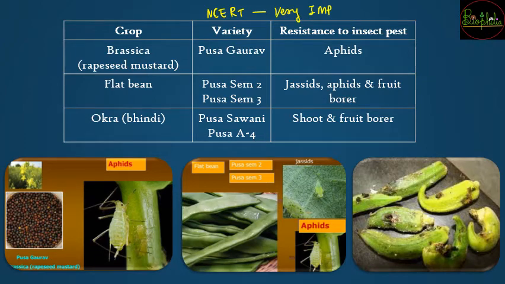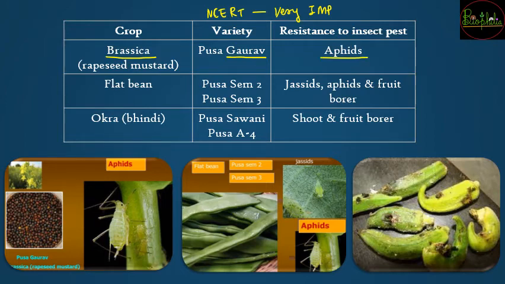So crop over here, that is brassica. Again brassica यानी राई होता है, and this राई is going to be the पूसा गौरव. So last time जो हमने देखा था that was पूसा स्वर्ण. So यहाँ पे है पूसा गौरव. So you should not get confused with the previous one that was disease resistant. पूसा गौरव जो variety है, it is going to be resistant to the insect pest, that is aphids.